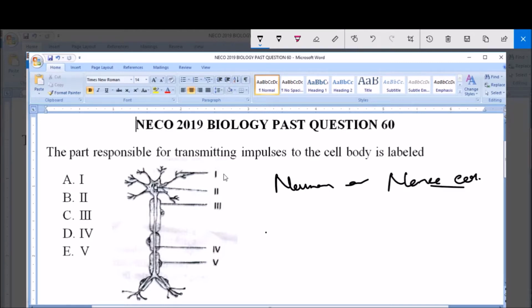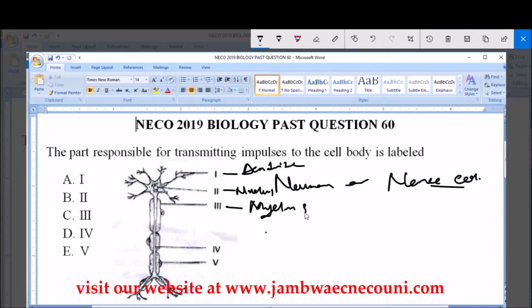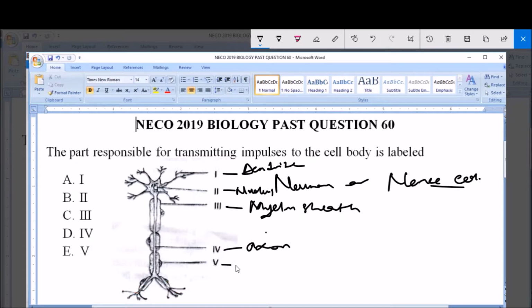I here represents the dendrites. II here represents the nucleus. As you can see, the nucleus is present in the cell body. III here represents the myelin sheath. IV here represents the axon, and V here represents the Schwann cell.